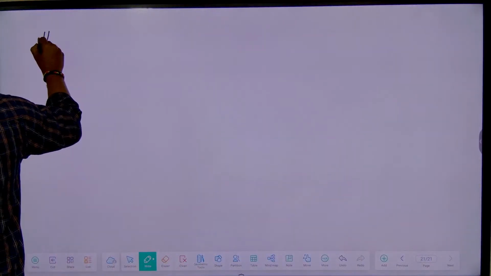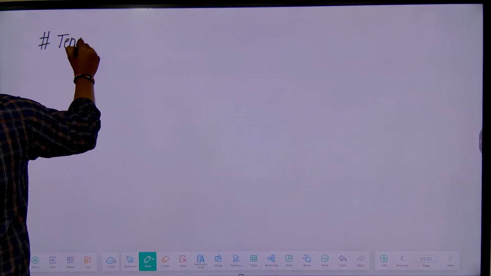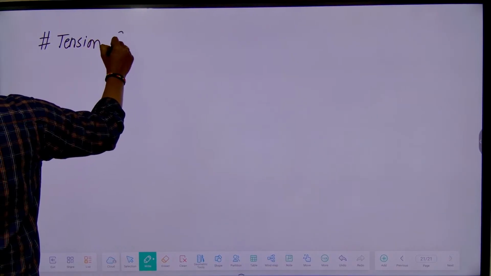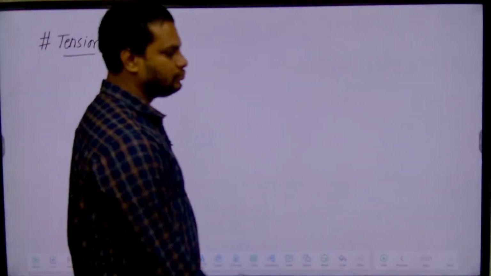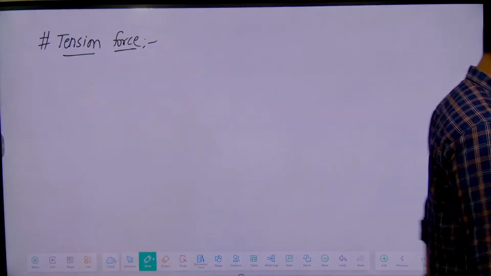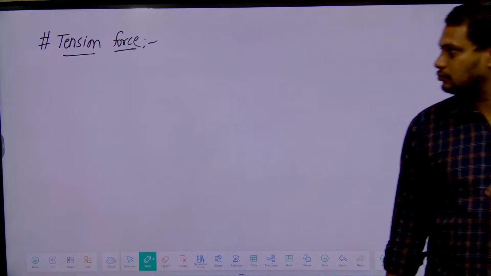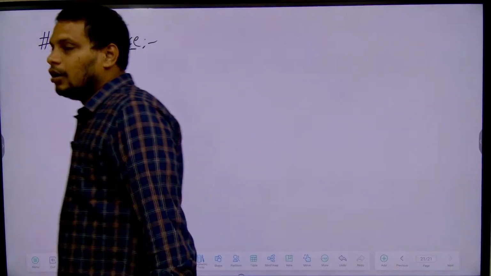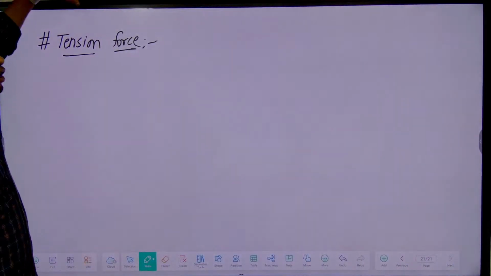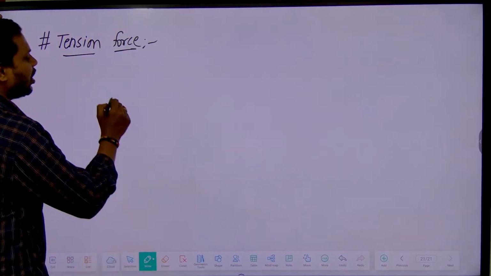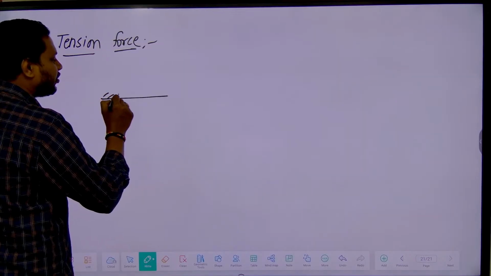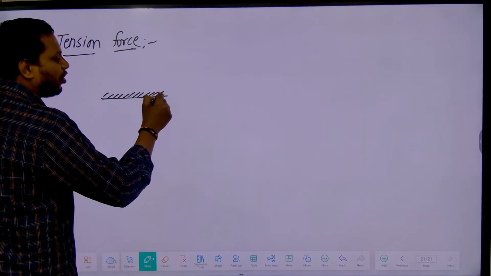Okay, now the next point, the next contact force. The next contact force is tension, or tension force. See, tension will be always present along the strings or wires. Suppose I take a fixed support, like a roof or something else.